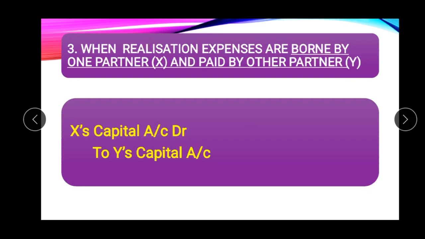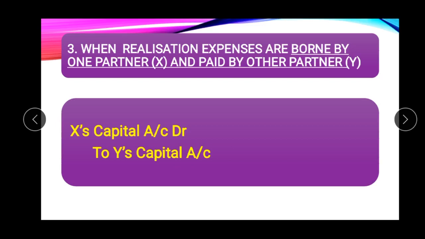Third case, when realization expenses are borne by one partner, suppose X is responsible for making payment, but these are actually paid by the other partner, that is Y. So who is responsible? X is responsible. X capital account should be debited, and who is making payment? Y is making payment. So Y's capital account should be credited here.